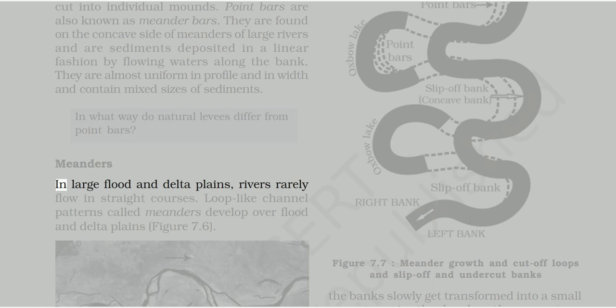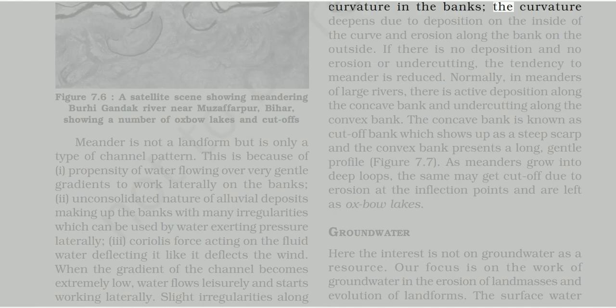Meanders. In large flood and delta plains, rivers rarely flow in straight courses. Loop-like channel patterns called meanders develop over flood and delta plains, figure 7.6. The banks slowly get transformed into a small curvature. The curvature deepens due to deposition on the inside of the curve and erosion along the bank on the outside. If there is no deposition and no erosion or undercutting, the tendency to meander is reduced. Normally, in meanders of large rivers, there is active deposition along the concave bank and undercutting along the convex bank. The concave bank is known as cut-off bank, which shows up as a steep scarp, and the convex bank presents a long, gentle profile, figure 7.7.